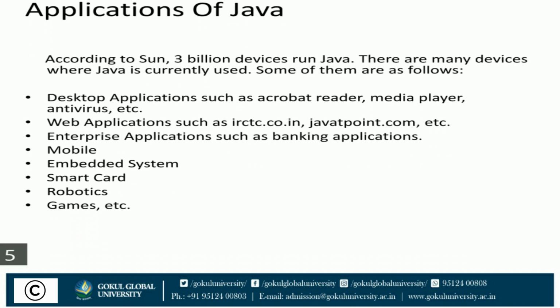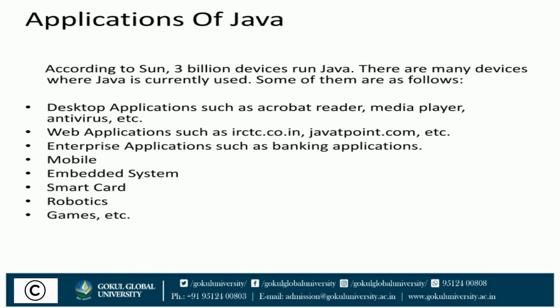Different applications of Java. According to Sun, 3 billion devices run on Java. There are many devices where Java is currently used. Some of them are listed below.